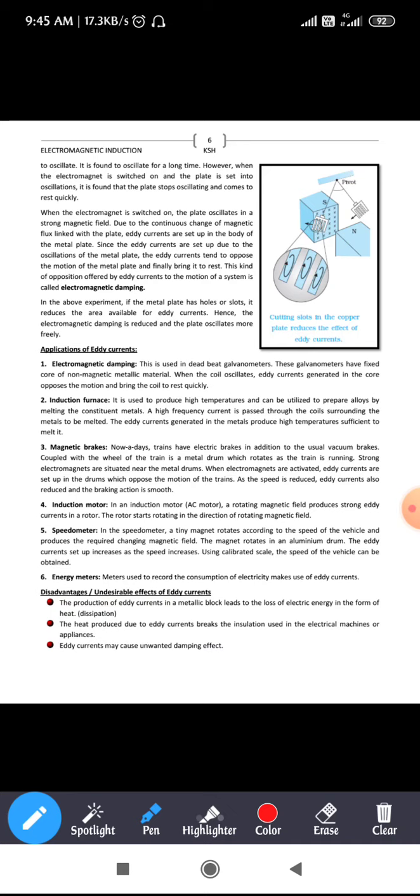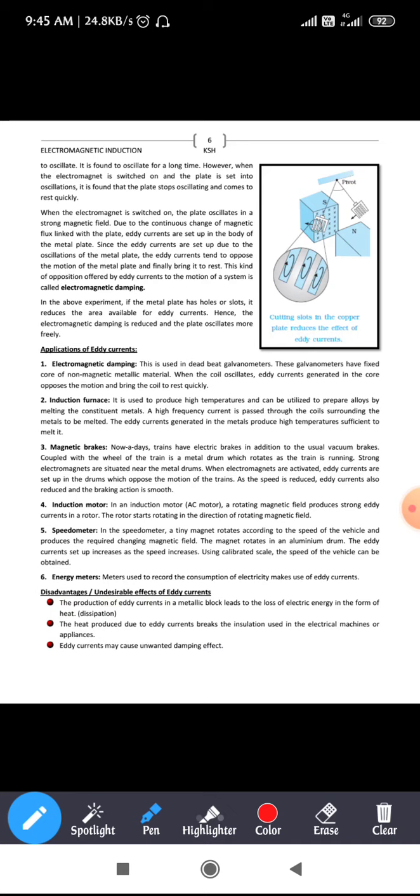Next, coming to the disadvantages of eddy currents: the production of eddy currents in a metallic block leads to the loss of electric energy in the form of heat. Whenever these eddy currents are present in a metallic block, there is a loss of energy which is dissipated in the form of heat. That is the first disadvantage.